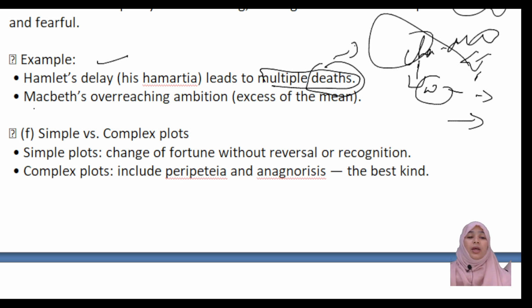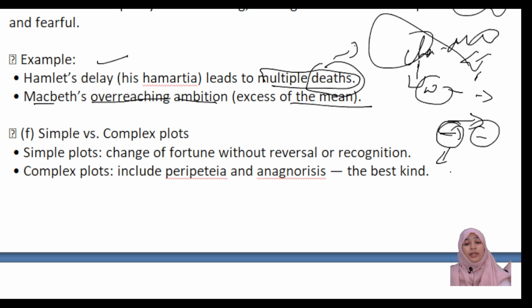Then what about Macbeth's overreaching ambition? Yes, overreaching. It is very easy to kill Duncan and become a king. No, it is not. After killing Duncan, he tried to kill his two sons also. If that is not possible, again he killed Banquo also. Then Macduff's family also.